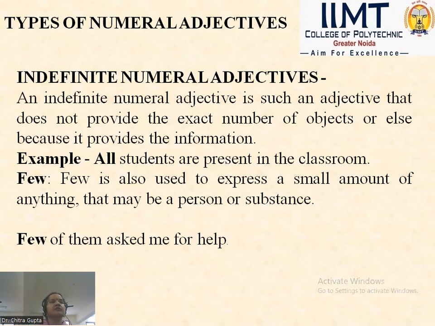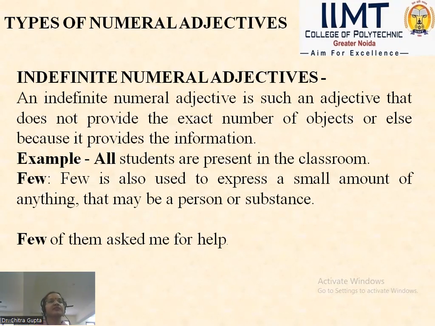Proceeding forward, indefinite numeral adjectives. What are indefinite numeral adjectives? Now, in the definite numeral adjectives, a particular number, a specific number, or definite number is specified. But here, the exact number of objects is not specified, because it just provides the information in an indefinite sense.